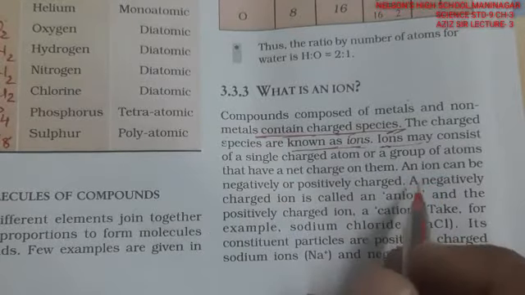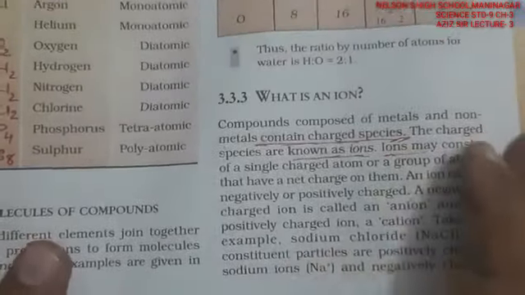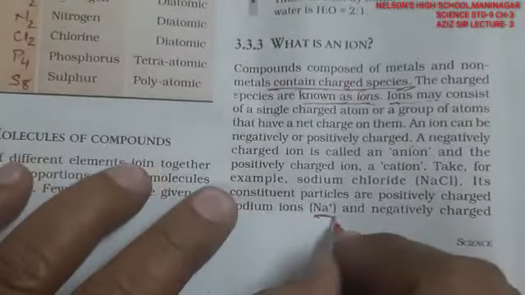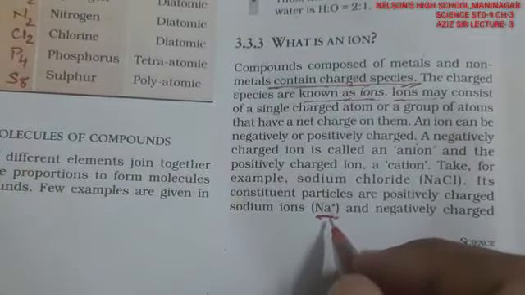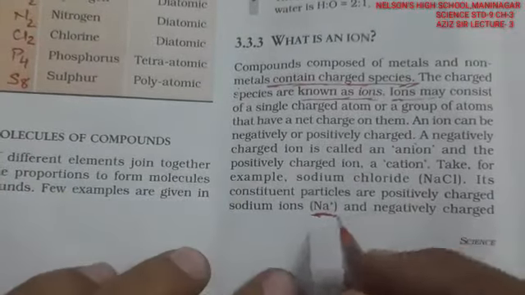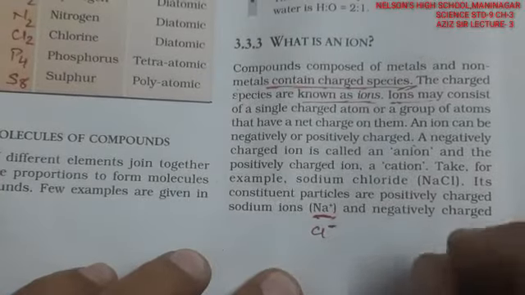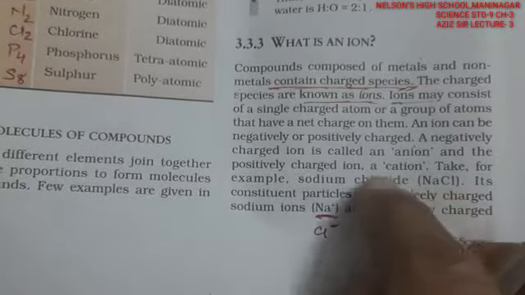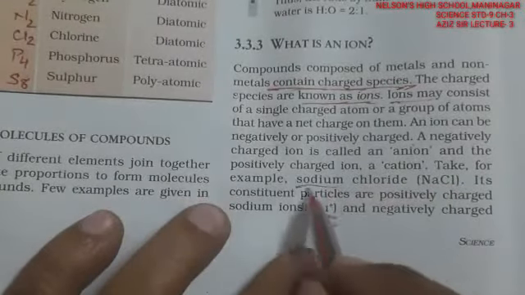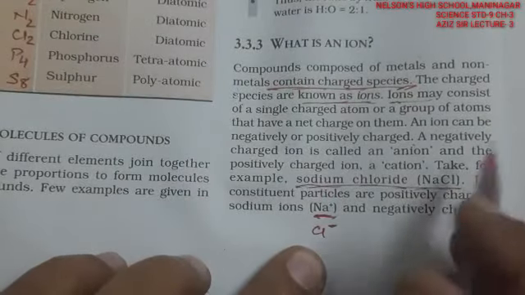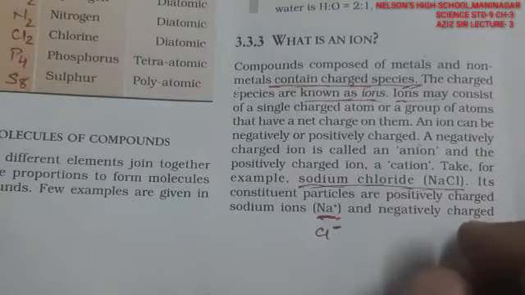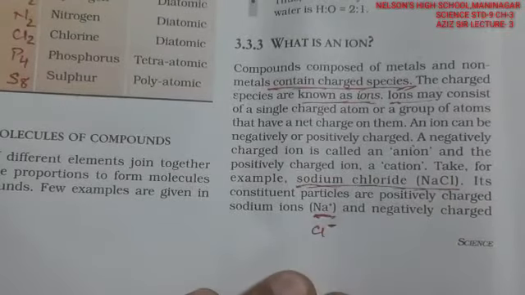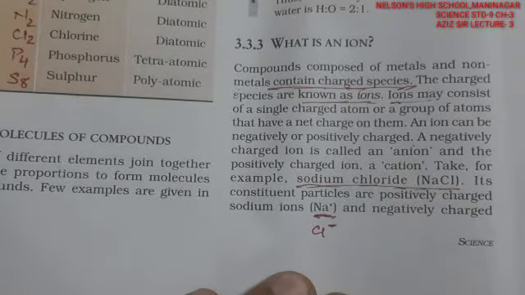For example, you may say sodium and chlorine. Sodium is +1, having lost one electron. Sodium turns into Na plus. In the same way, Cl turns into Cl minus by gaining one electron. NaCl is sodium chloride, that is common salt, namak, that we eat. In this, sodium has lost one electron, turning into a positive ion, and chlorine has gained one electron, turning into a negative ion.